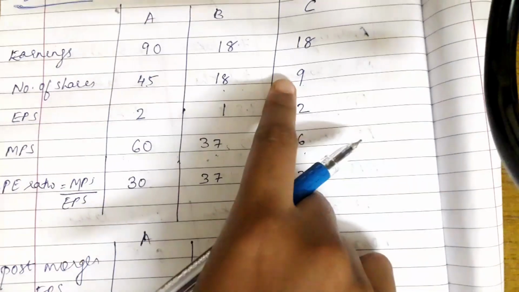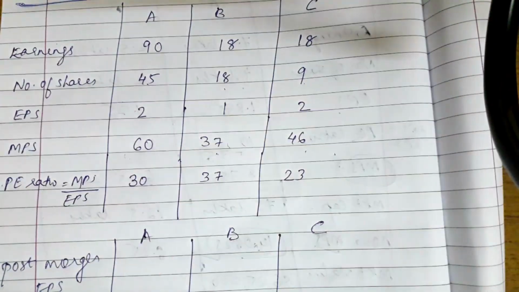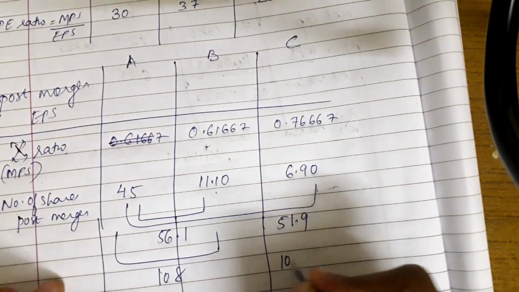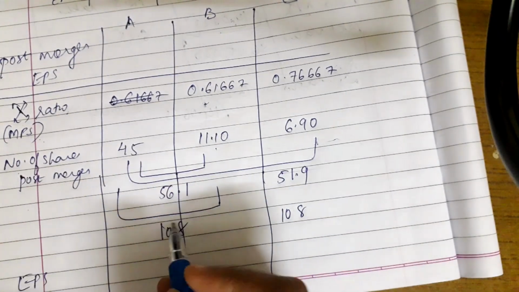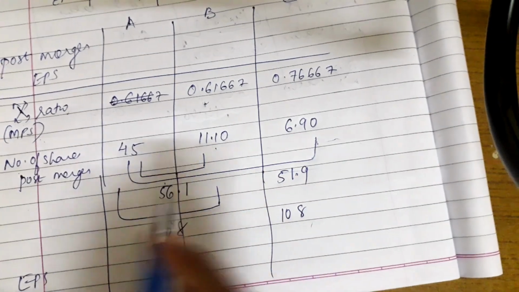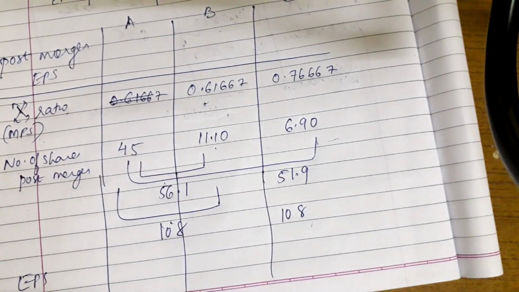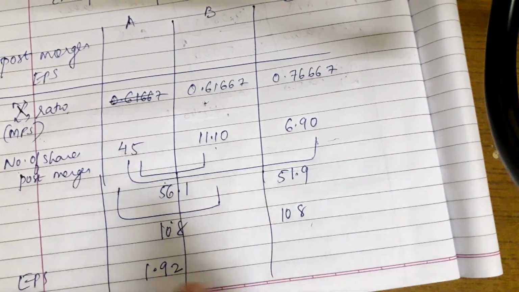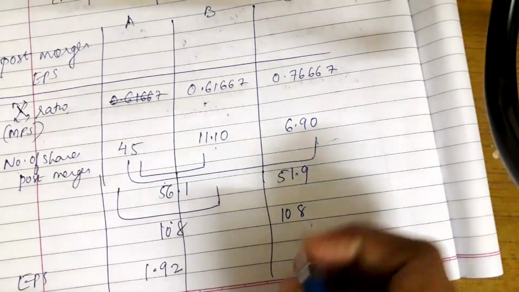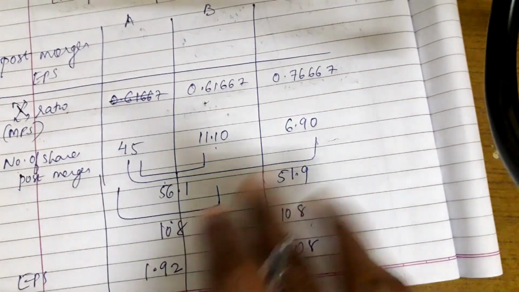And if this and this company are merging, the earnings would be the same, 90 plus 18, that is 108. Now finding the post merger EPS is easy, earnings divided by number of shares. So 108 divided by 56.1 is going to give us 1.92, and 108 divided by 51.9 is going to give us 2.08.